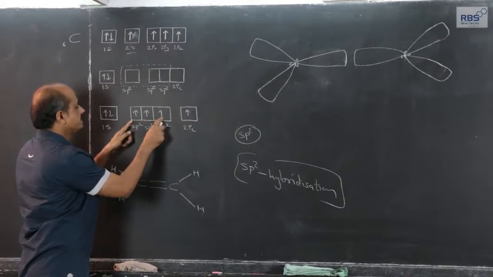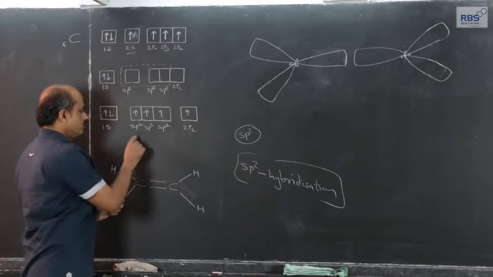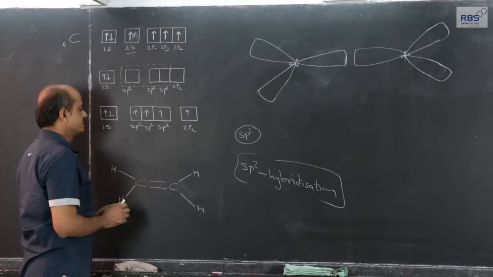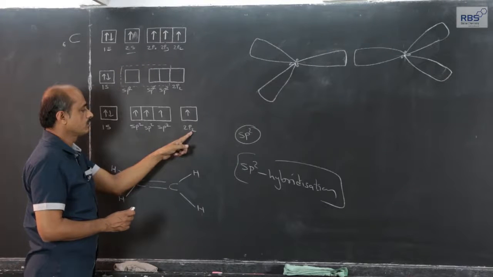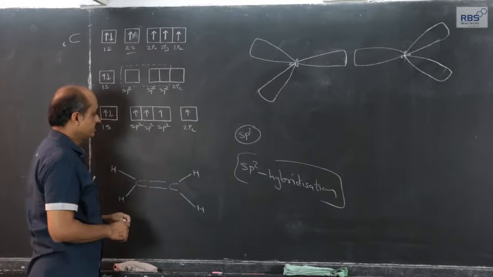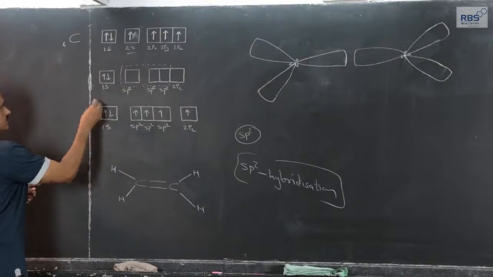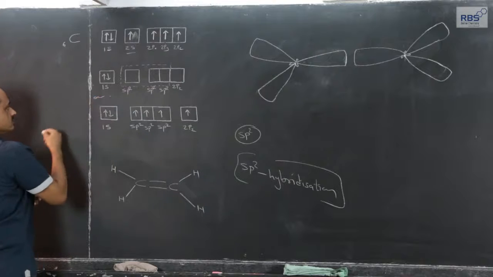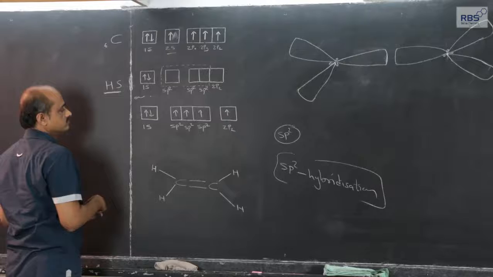So, these three will be identical. The shape and the energy level will correspond to 33% sphericalness and 67% dumbbell, and these three will be identical. This orbital will be as it was earlier, unhybridized. This is the hybridized state electronic configuration of carbon.